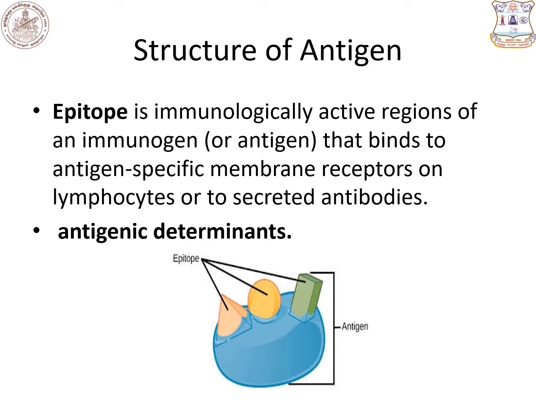Next, see about structure of antigen. Any antigen contains important regions called epitopes. See the picture: the different shapes, cone shape, round shape or rectangular shape, are denoted as epitopes. What is an epitope? Epitope is the immunologically active region of the antigen. The epitope binds with the membrane receptor on lymphocyte or secreted antibodies. These epitopes are otherwise called antigenic determinants.